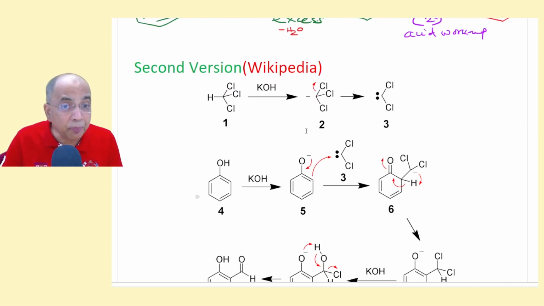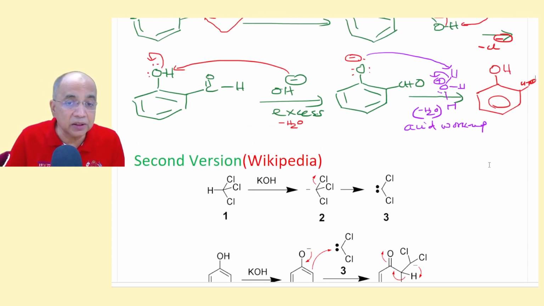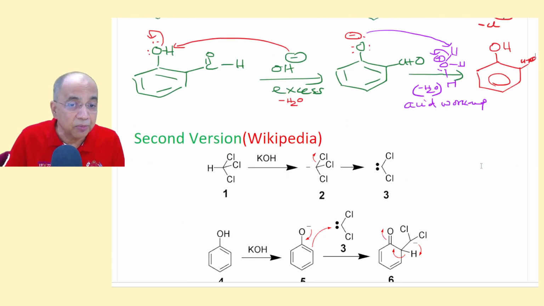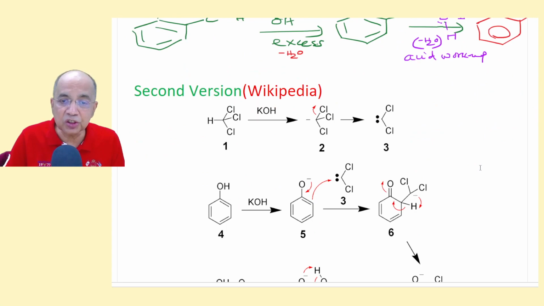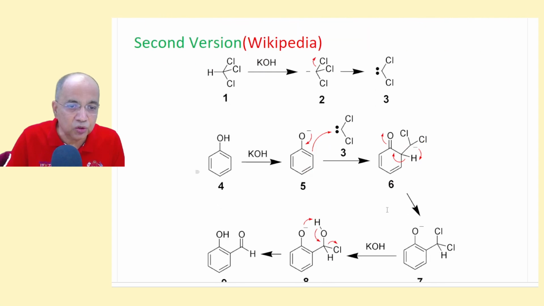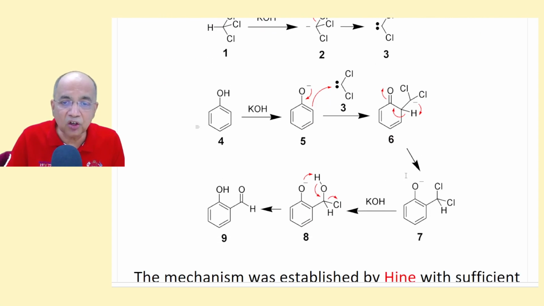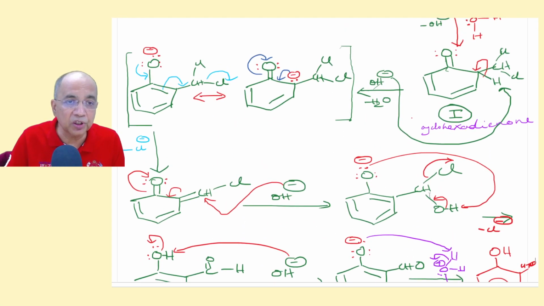Now in the Wikipedia, now see what is the mistake. I don't agree because that does not explain the intermediate formation. There is no such cyclohexadienone attack. This part is okay. This comes and ortho attack happens. This is okay. But there is an intramolecular proton transfer, so that directly it has got this one, as we have got this one here.